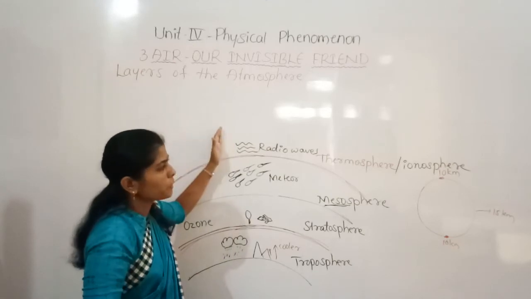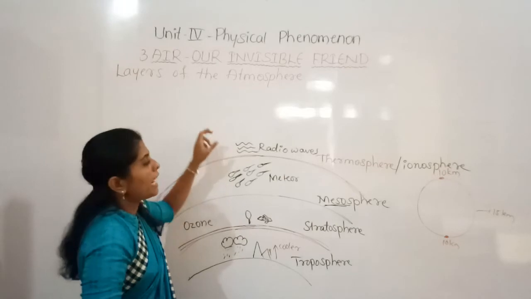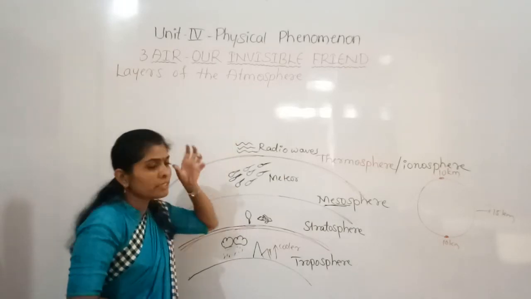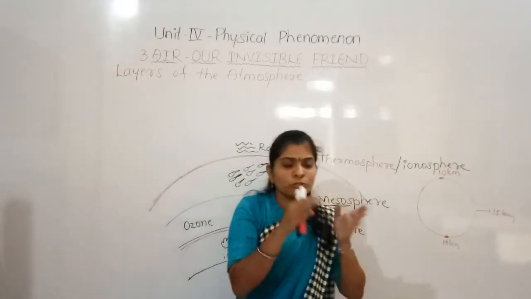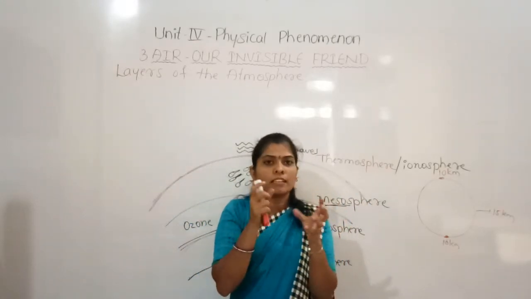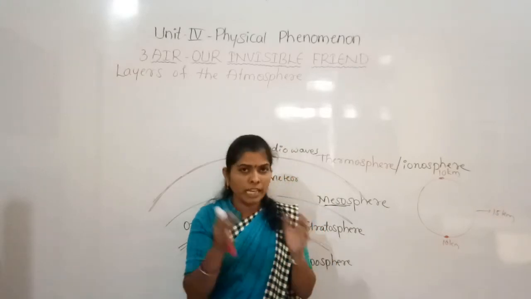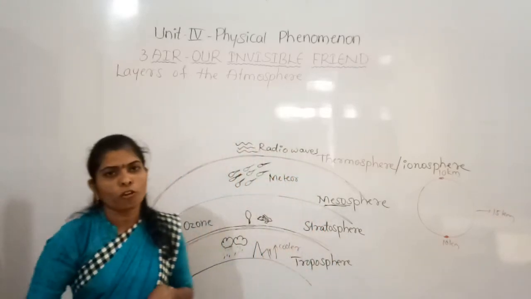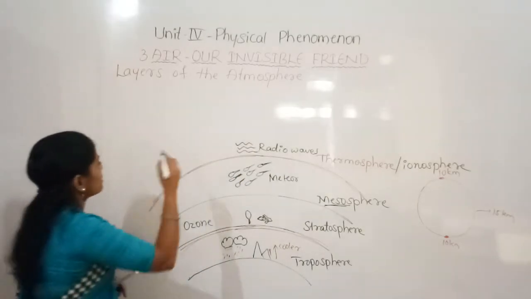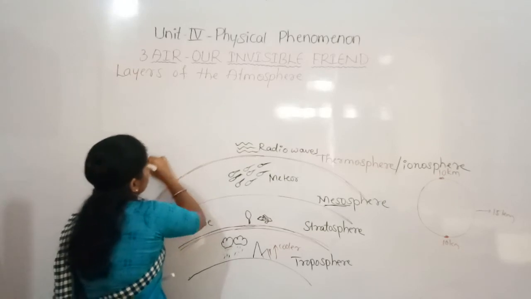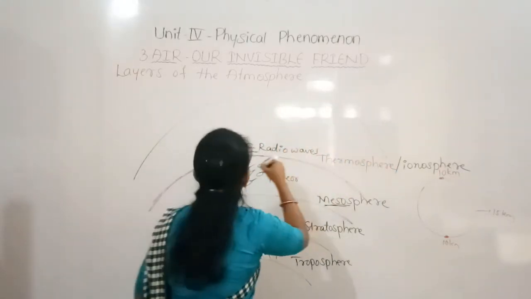So this thermosphere or ionosphere reflects these radio waves, and by these radio waves they bring the signals for us, so that by using those signals we can watch live TV programs and listen to radio programs. So they are helpful in that. And the last layer of the atmosphere is the exosphere.